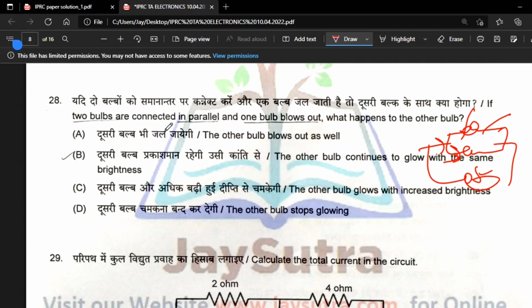If one blows, there is no problem, because the same voltage is applied to the other bulb, so V squared upon R will be the same, and the bulb will glow with the same brightness. So option B is the correct answer.